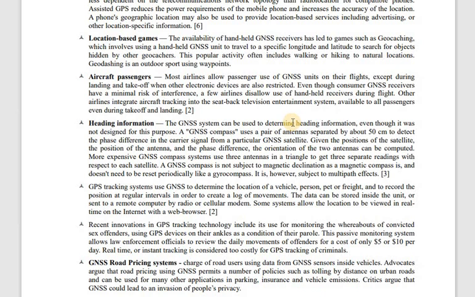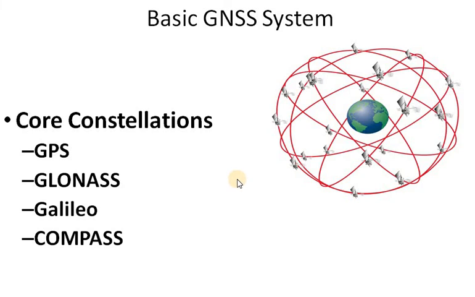So I have listed all this. I'll share this with you people. So please go through all these applications that we are using, and the different global navigation satellite systems that we have used till now. Okay, so after this, in the next upcoming chapter, I'll be discussing the Indian navigation satellite system, and one more navigation system, that of Japan. There are two systems. Then afterwards, how you are going to integrate your GPS with other applications like mobile phones and cellular technologies, how you have integrated and augmented that. So you are going to see that in your next chapter.